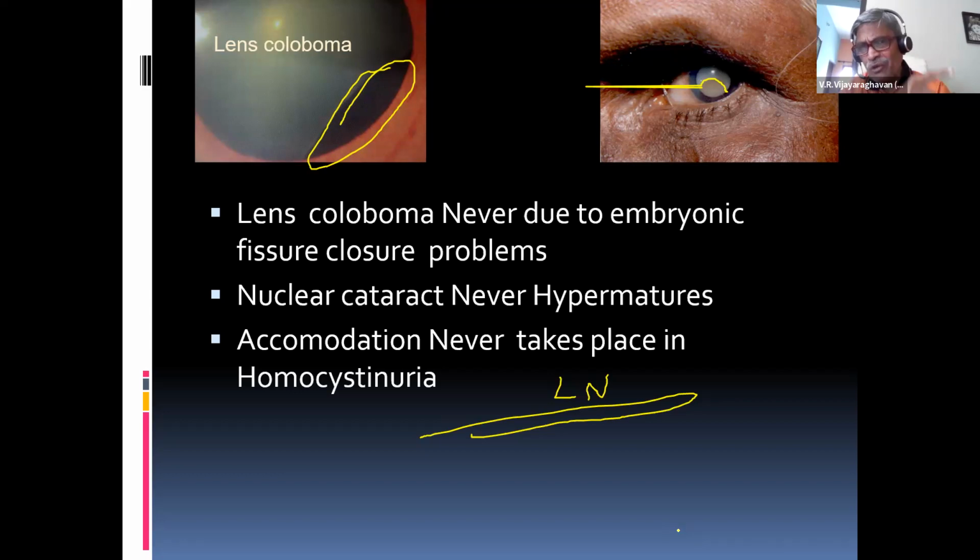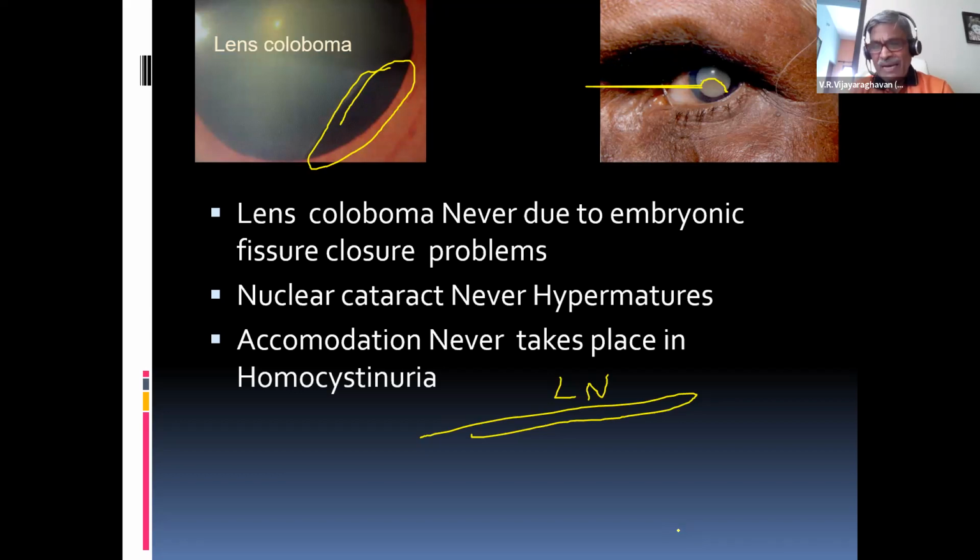But now they will ask, what about the lens coloboma? Lens coloboma is because of what? Is it because of embryonic fissure? Your answer is no. Lens coloboma is never due to embryonic fissure. Then what is the reason for the development of lens coloboma?